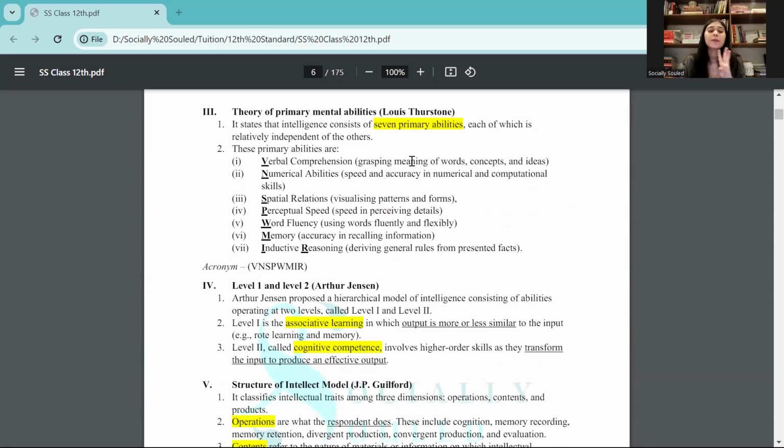Then we have the theory of primary mental abilities. We do have an acronym here which is recommended, but you can use your own also, because you might have an MCQ asking which one of these four is not one of the primary mental abilities proposed by Louis Thurstone. So you need to know which are the seven primary abilities, and always remember the numbers: primary mental abilities are 7, Howard Gardner's multiple intelligences are 8. So these are some things to remember.